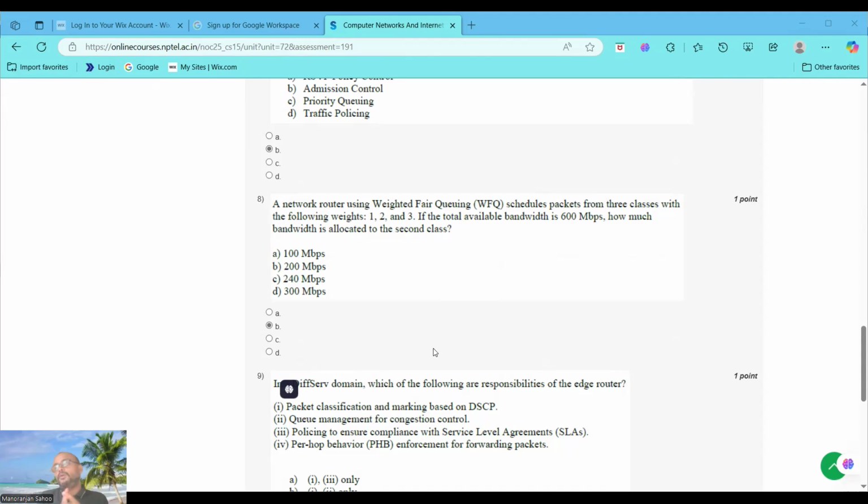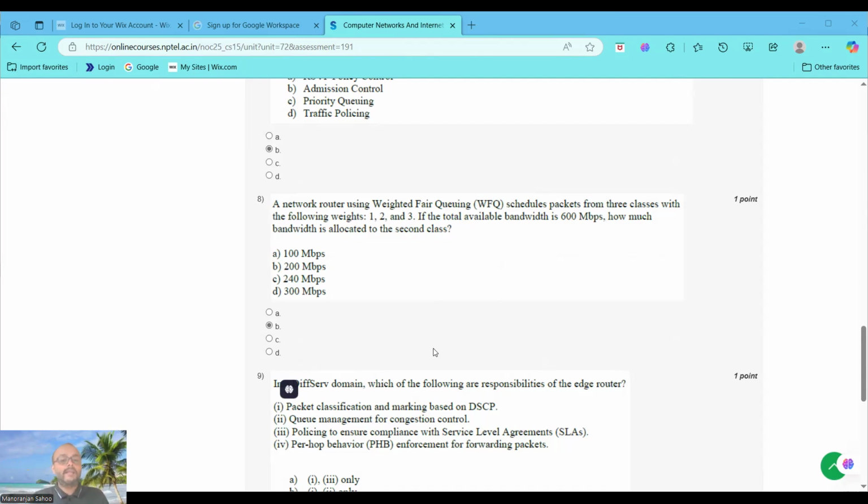Okay, so WFQ, in lecture number 34 on traffic scheduling, allocates bandwidth proportional to weight. So weight of class 1 equals 1, class 2 equals 2, class 3 equals 3. Total weights is 1 plus 2 plus 3 equals 6. Total bandwidth is 600 Mbps. Bandwidth per weight equals 600 Mbps divided by 6, that is 100 Mbps per unit. So class 2 bandwidth is 2 times 100, that is 200 Mbps.